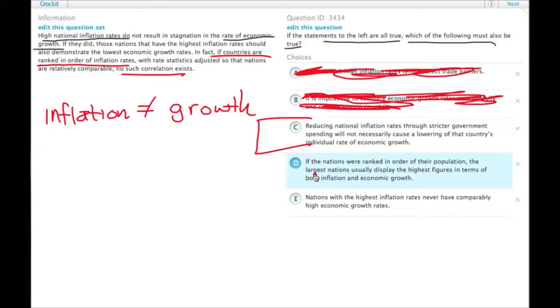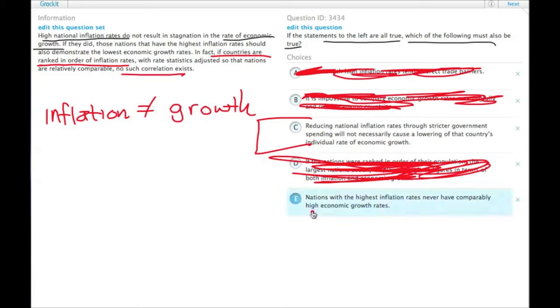D, if the nations were ranked in order of their population, the largest nations usually display the highest figures in terms of both inflation and economic growth. So this one says that there's some kind of correlation. That's not a conclusion that we can draw because the passage actually says there is no correlation between inflation and growth. That's contrary to what the passage says.